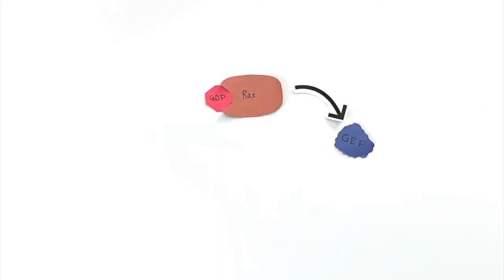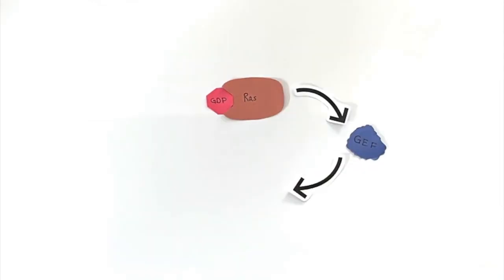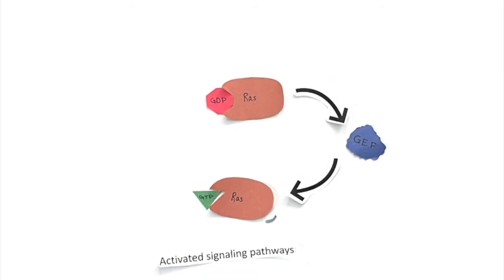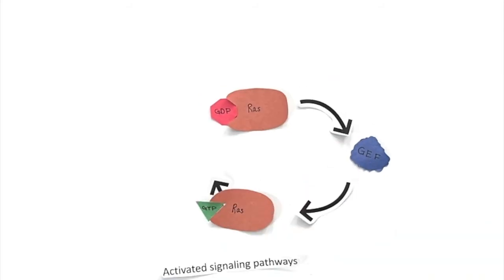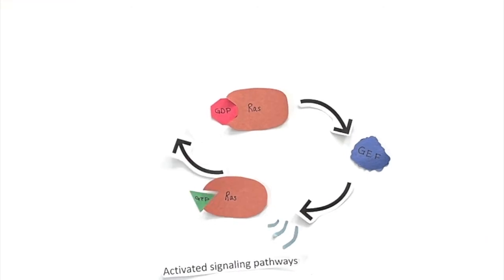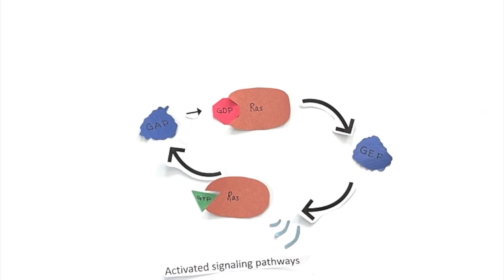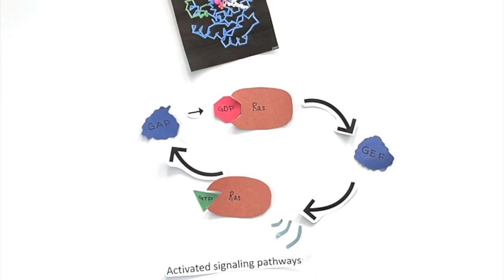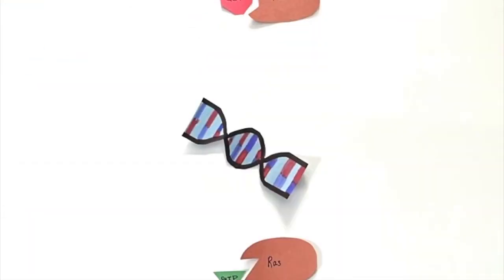First, RAS binds to GDP in its inactive state. The protein GEF catalyzes the release of GDP, allowing GTP to bind to RAS. RAS becomes activated to induce cell proliferation signaling pathways. Then, RAS proteins, with the help from GAP proteins, hydrolyze GTP to make GDP, returning RAS to its inactive state and preventing further cell proliferation.